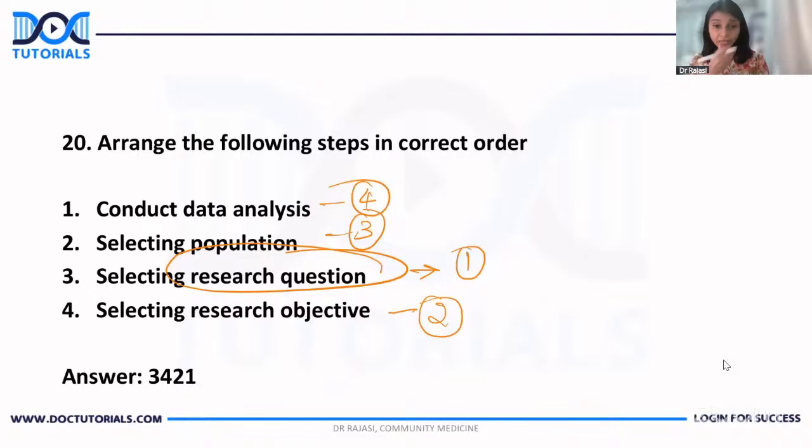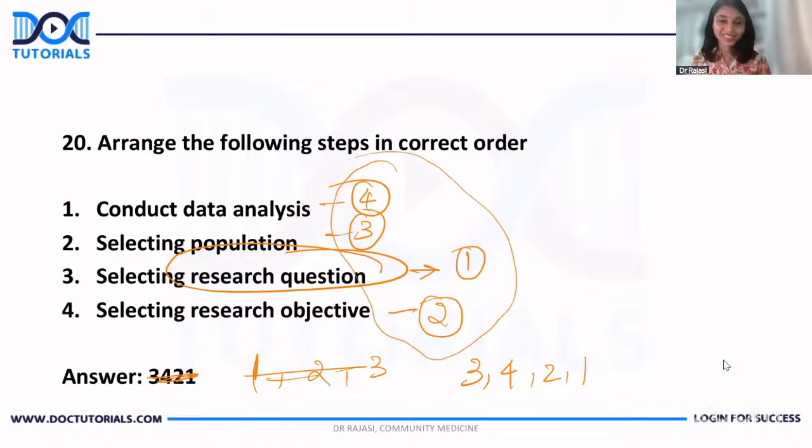So the correct answer is, sorry, not this one. Yeah, this is the correct answer. I was actually going like this. So this is the first step, so you start with 3. What I've written there was correct. 3, then you go to 4, then you go to 2, then you go to 1. I was actually looking at these numbers; I should look at these numbers, right? So the answer is 3, 4, 2, 1.